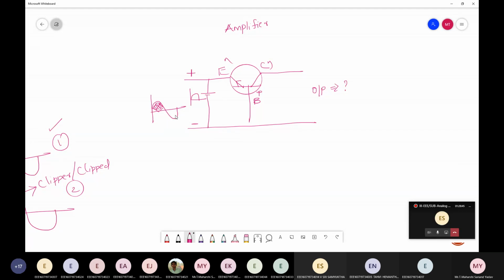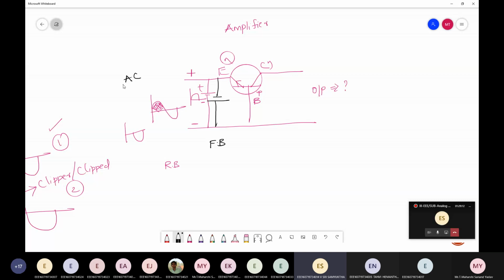Now is it forward biased at the input? Negative to positive terminal and P to negative terminal. It is reverse biased. So suppose you consider the negative half cycle, it will be like this, negative and positive. It will be forward biased.